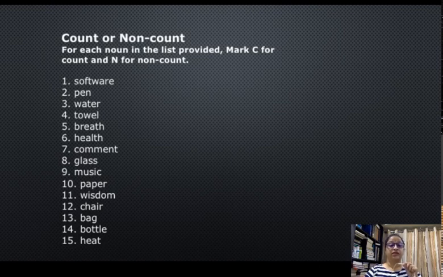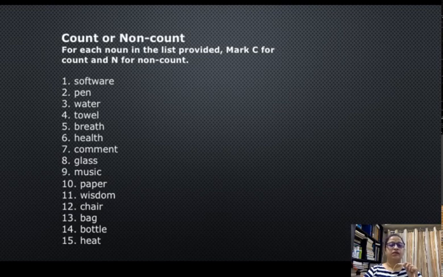Health again is a general state of your fitness. There cannot be one health or two health. You just have health. You are healthy or you are unhealthy. Hence, it is uncountable. Comment. Comment is the sentence or the remark that you make. So yeah, comments can be counted. आप अपने वक्तव्य को गिन सकते हैं.